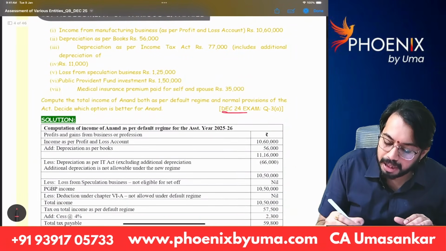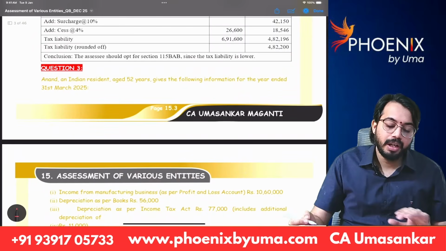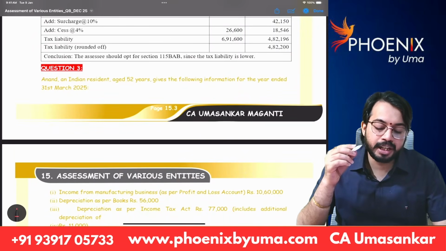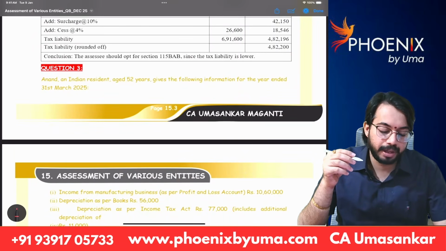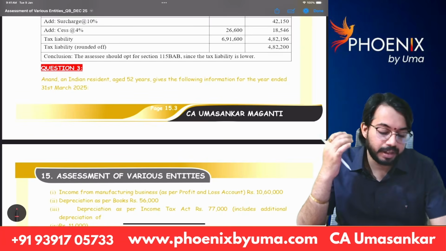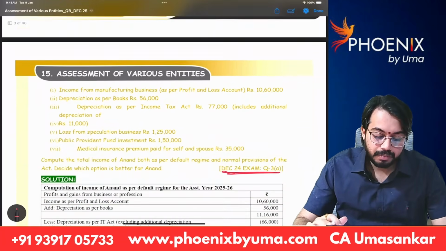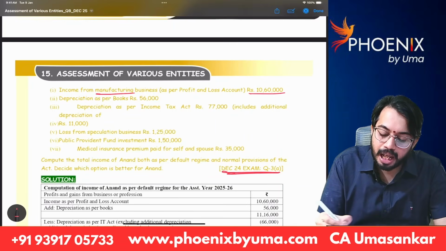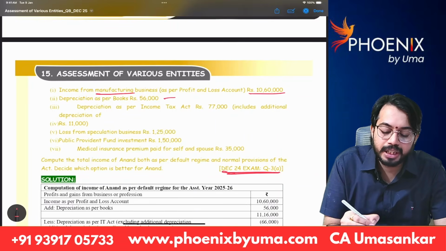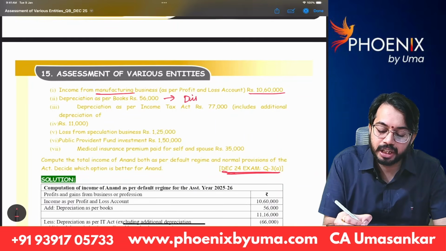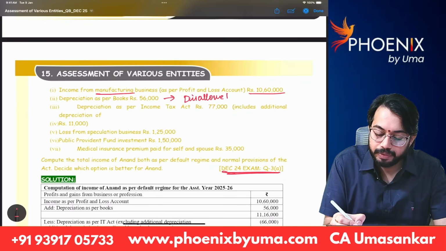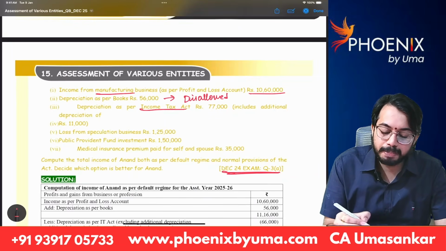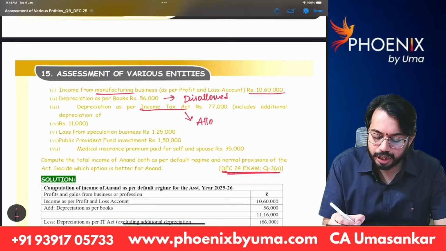See, this is the December 24 exam. Let us see now. Anand, an Indian resident aged 52 years, gives the following information for the year ended 31st March 2025. Income from manufacturing business as per P&L account 10,60,000. Depreciation as per books is not allowed as deduction, that is to be disallowed. Next, depreciation as per Income Tax Act is allowed as deduction, right?